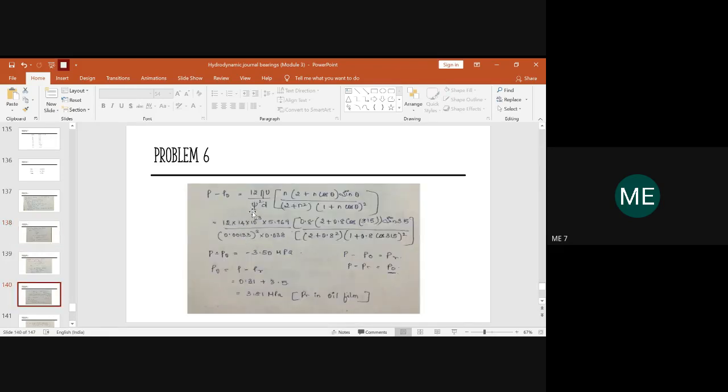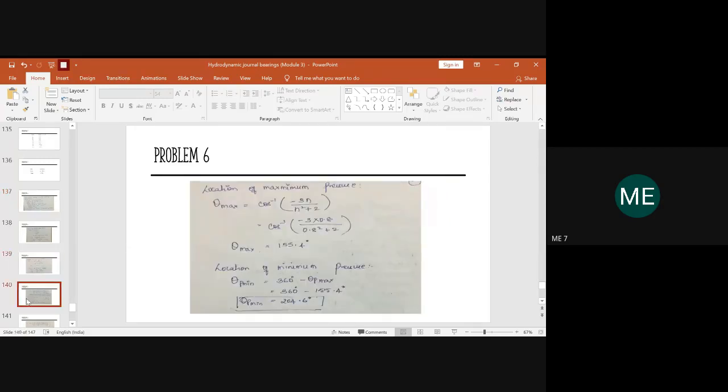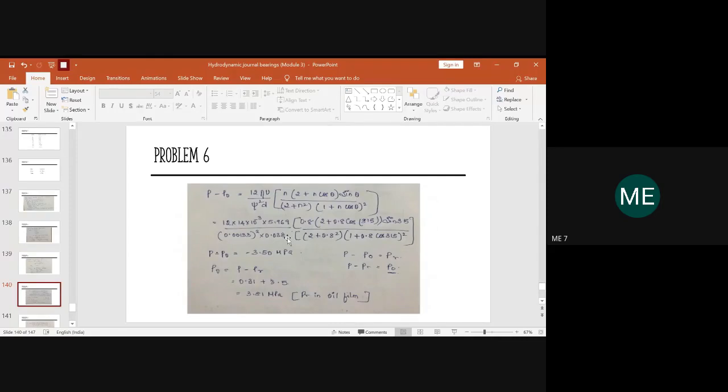It is chi square, so just take the whole square for it. And the diameter of the bearing is 38 mm. So kindly substitute that in terms of meter. So it is 0.038 meter. So this part is over. Then open the bracket.